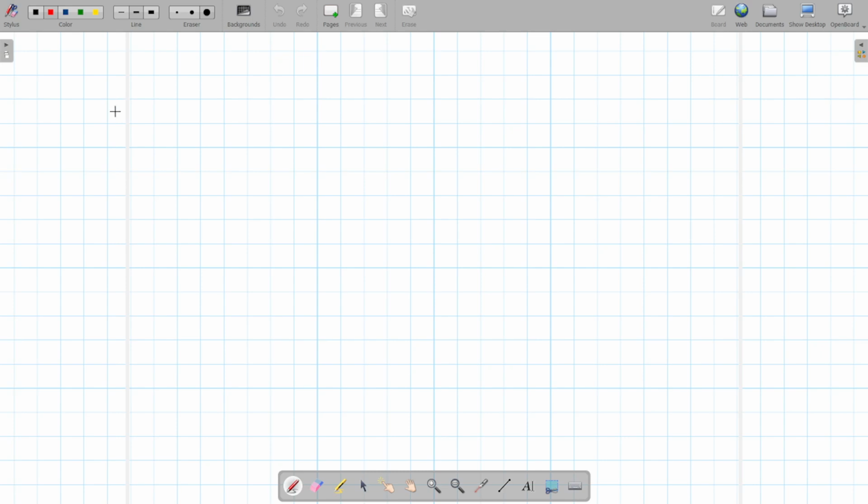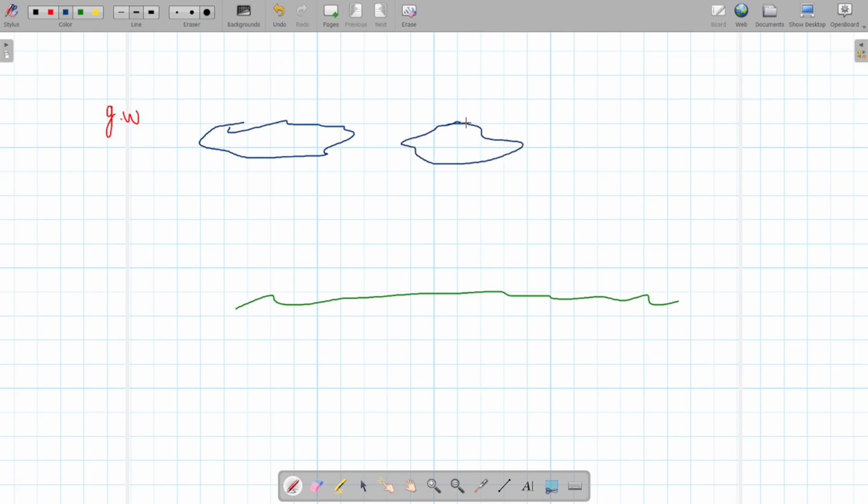Basically, how the greenhouse effect happens, or global warming, GW. I'll draw in green. So this is the soil, this is Earth, and up here is the sky. We have clouds. What happens is the radiation, let's call it UV, the ultraviolet radiation, is going to go back up into the atmosphere.